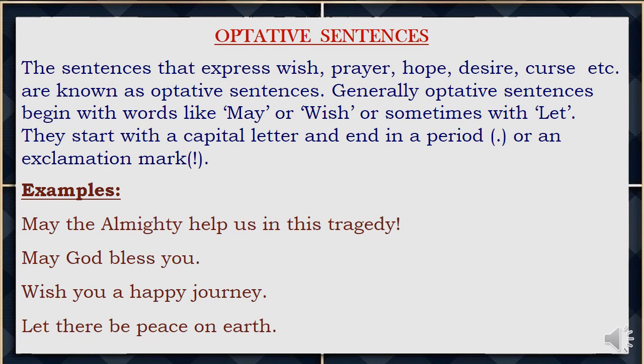Optative sentences. The sentences that express wish, prayer, hope, desire, curse, etc. are known as optative sentences. Generally, optative sentences begin with words like may or wish, or sometimes with let. They start with a capital letter and end in a period, that is known as full stop, or an exclamation mark. Now let us see some examples of optative sentences.